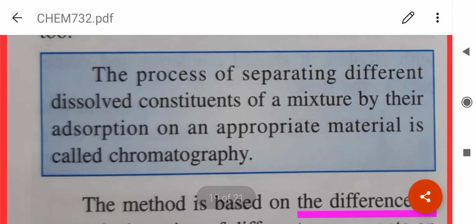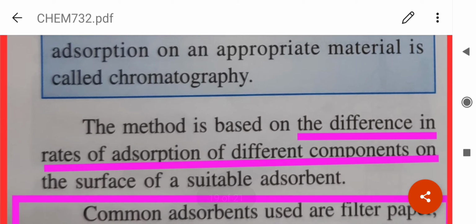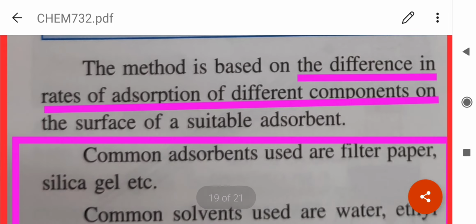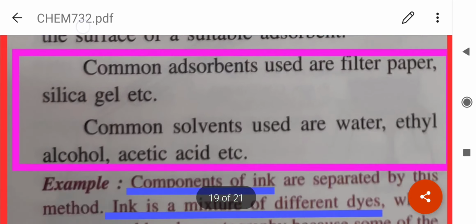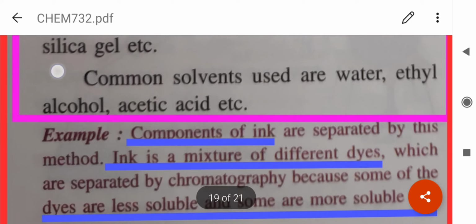The process of separating different dissolved constituents of a mixture by their adsorption, adsorption meaning absorption only on the top layer, on an appropriate material is called chromatography. This method is based on the difference in rate of adsorption of different components on the surface of a suitable adsorbent. Common adsorbents used are filter paper, silica gel, etc. And the common solvents used are water, ethyl alcohol, acetic acid, etc.